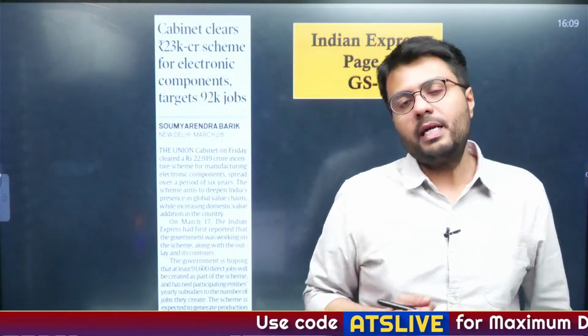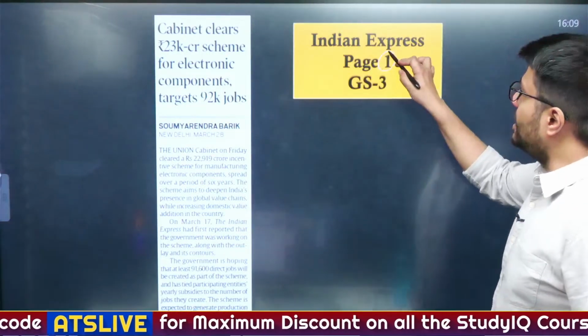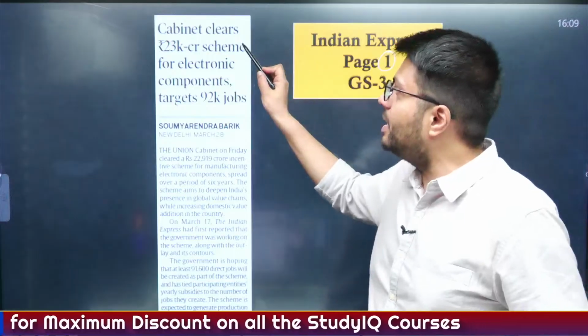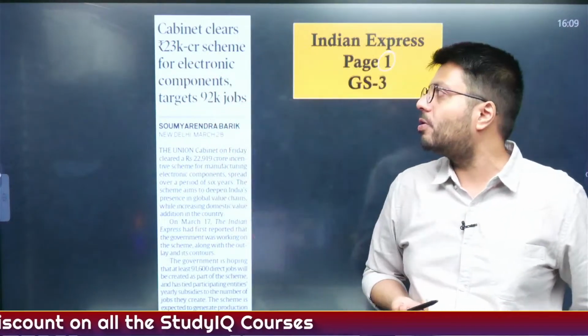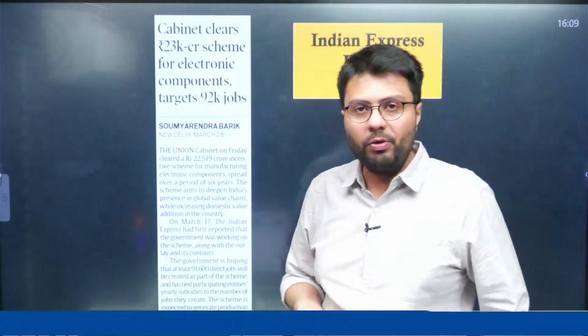We'll start off our today's discussion with this first article that appeared on the very front page of our today's newspaper, and it states that the cabinet has cleared a 23,000 crore scheme for electronic components which targets almost 92,000 jobs.